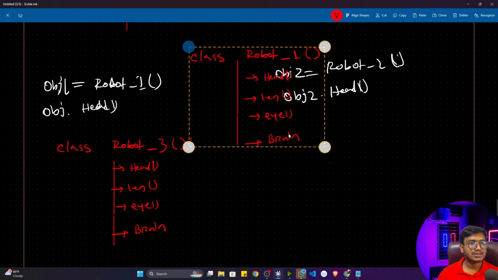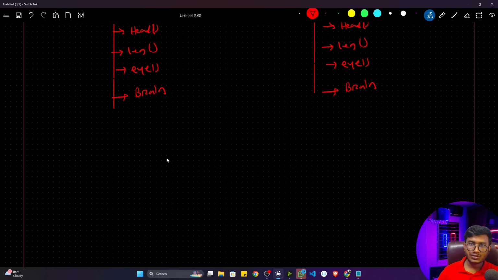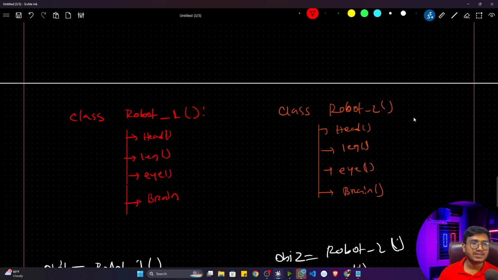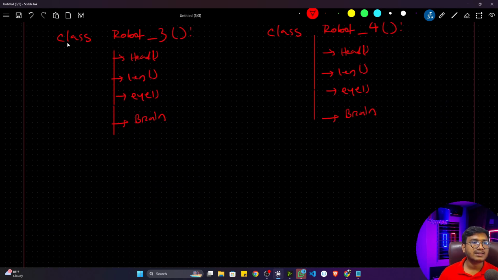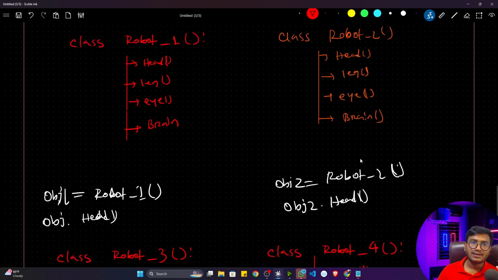Again I can write a class, robot 4, and so on. You can create as many classes as you want, because here you are creating separate classes. Inside each separate class you are creating the function, and these functions are separated from each other. Although they are the same function, they are separated inside different classes.